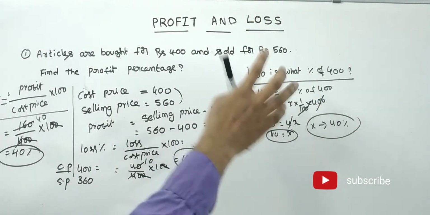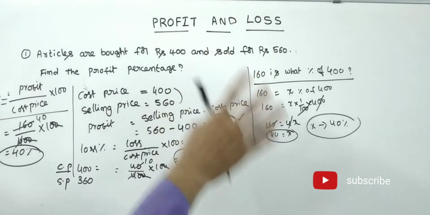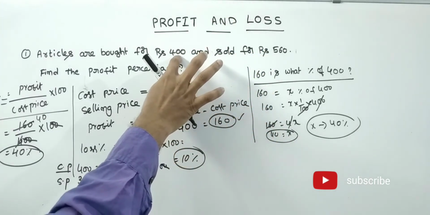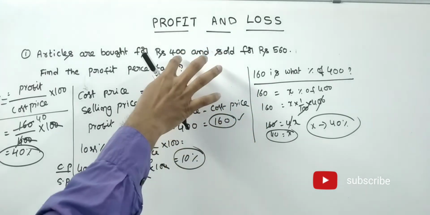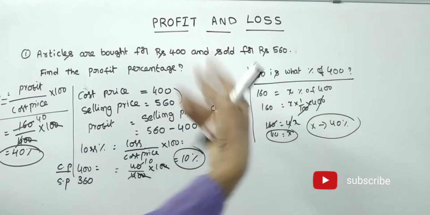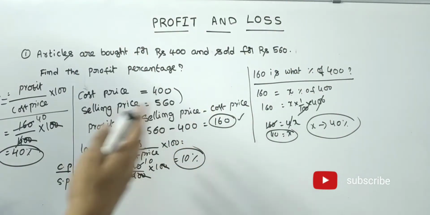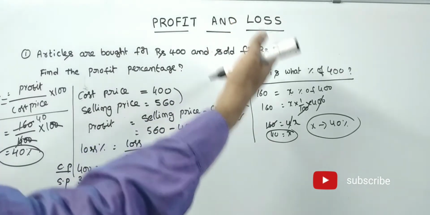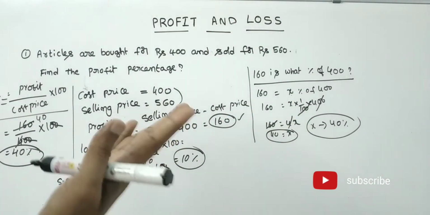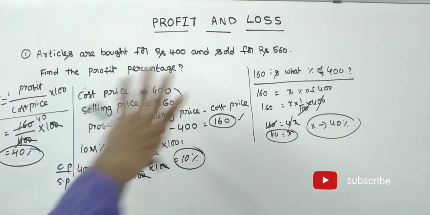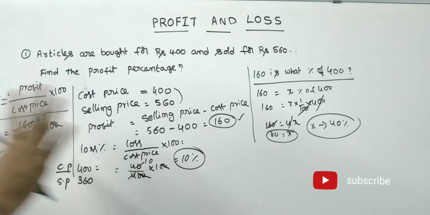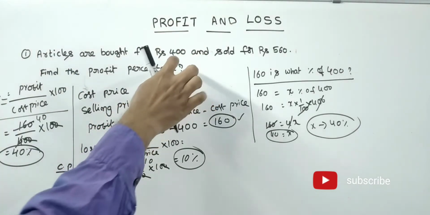First, we should know what he is asking. 160 is what percentage of the cost price. This is the basic thing. If you know this, we can solve the problem in a number of ways. If you don't know the actual procedure, even if you know the formulas, sometimes we will get confused. If you know all these, no need to go even one step; straight away we will get it here.